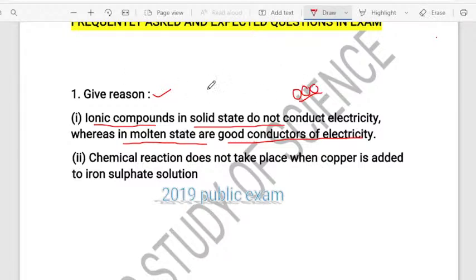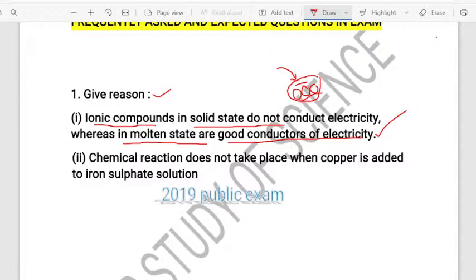Yesterday I was telling about the salt. I think you remember the crash course. But in the molten state, suppose we think of this as salt, and if we drop some amount of water on it, what happens? It will start to melt. So in the molten state, the electrostatic force of attraction between the oppositely charged ions will be overcome. Or when we heat, what happens? It will be overcome. So that's what happens. The ions start to move freely and they will conduct electricity. It is possible for them to conduct electricity.